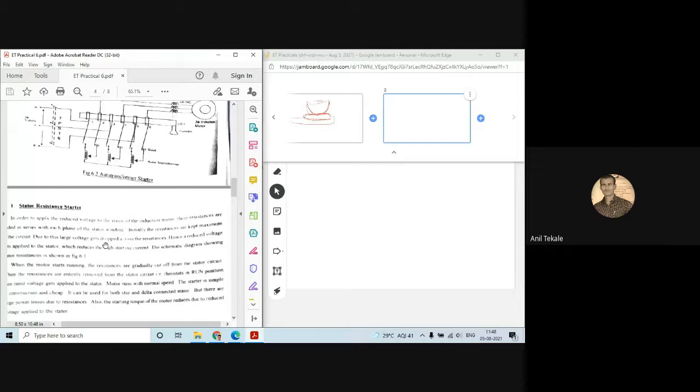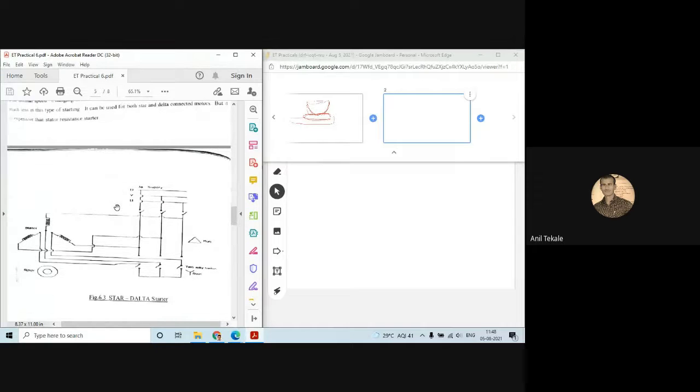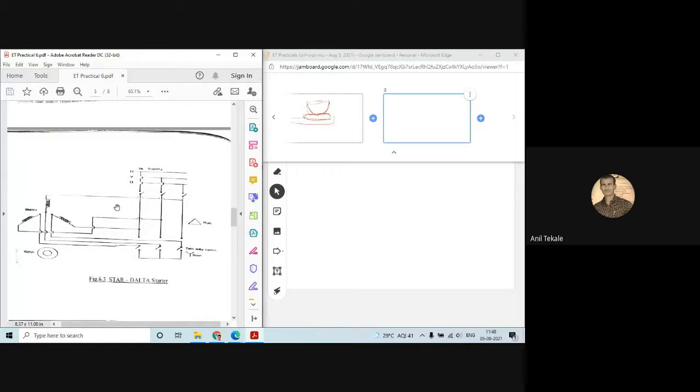Okay, then the theory part is given in that, so you can write it in your write-up. Next is a star delta starter. So a brief explanation about this we will discuss.